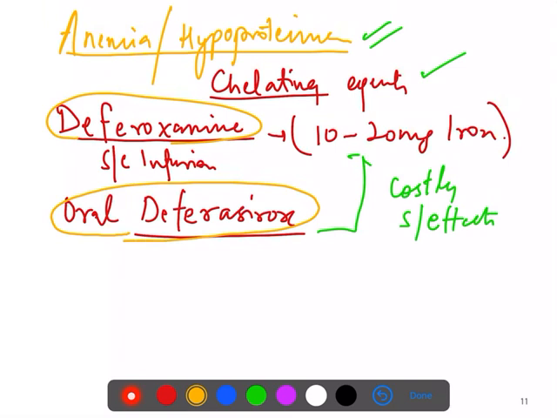Okay, also you should avoid the conditions which can cause iron overload in the body. For example, you should avoid vitamin C, and you should avoid iron. And if the patient's liver is failing, you have to plan for liver transplant. So in this way you can manage hemochromatosis. Thank you. That's all.